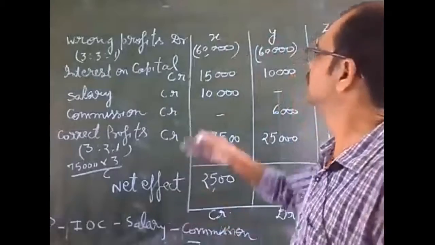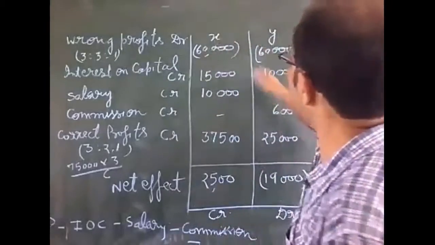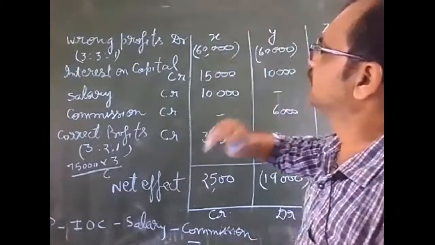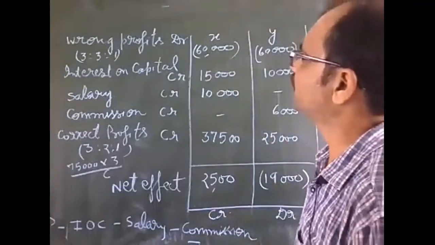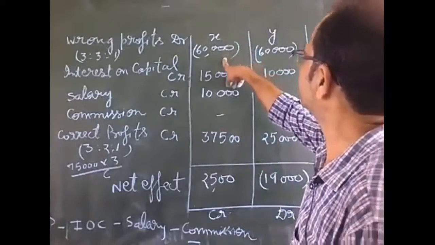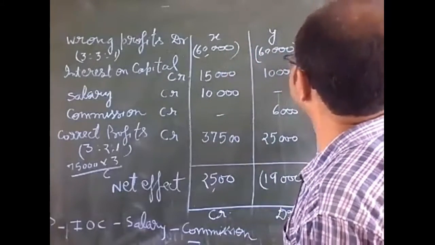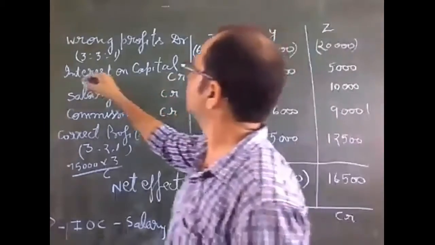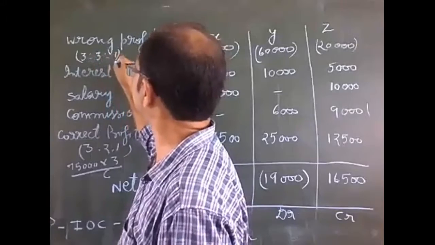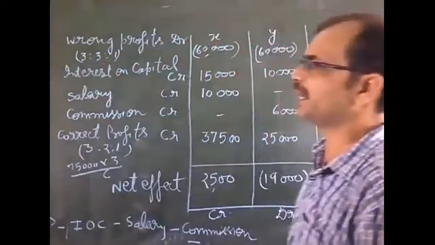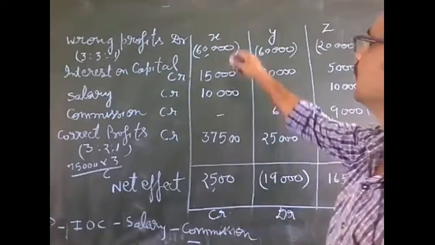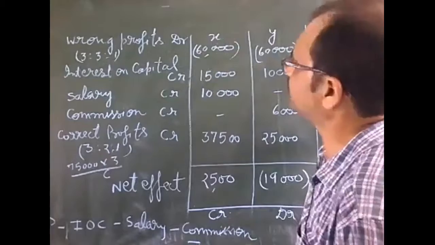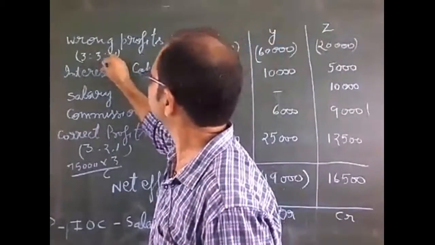First of all, we will draw a table, the name of partners X, Y and Z. In the question, the wrong profits are given: 60,000, 60,000 and 60,000. From where will these amounts come? Because the wrong ratio is 3:3:1, and when we divide the 1,40,000, the amount will come 60,000, 60,000 and 20,000 in this ratio.